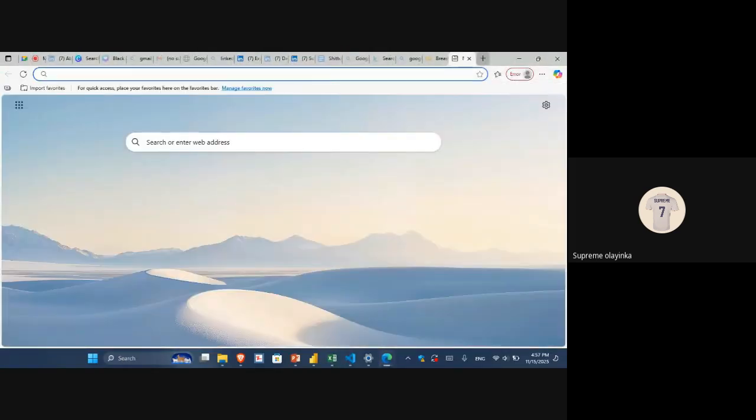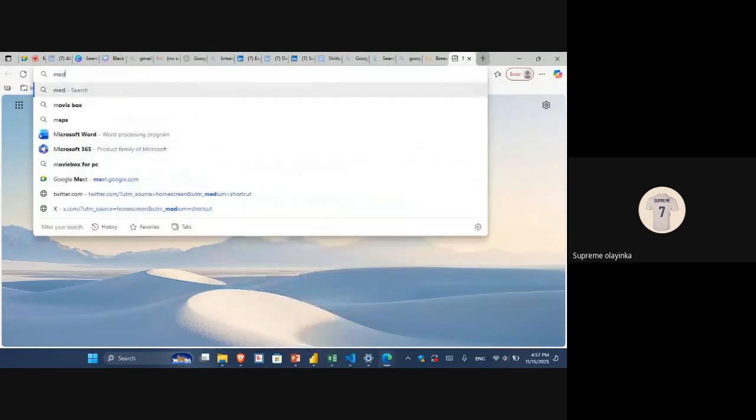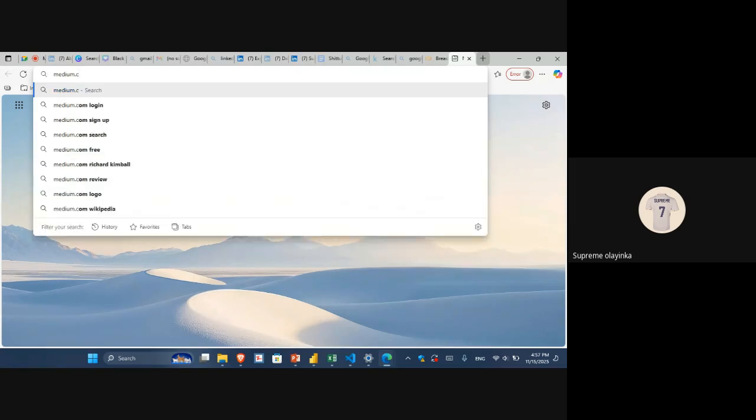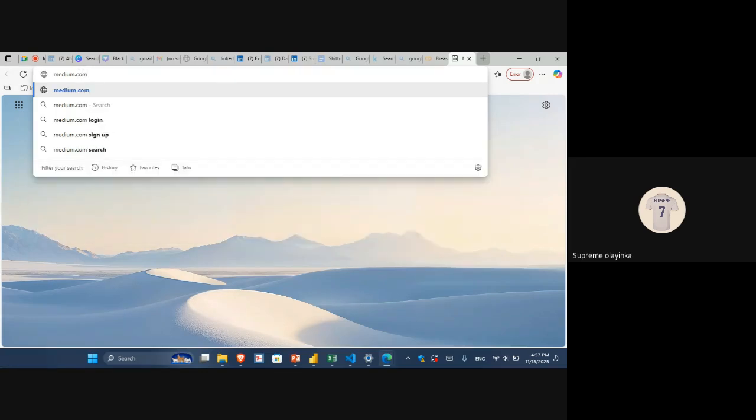So today we will go through how to operate medium.com. Medium is more for when you are done with all your projects and your analysis. Remember, we did a full analysis the last time we met. So this one will just be where you write all the processes of the stuff you've done.